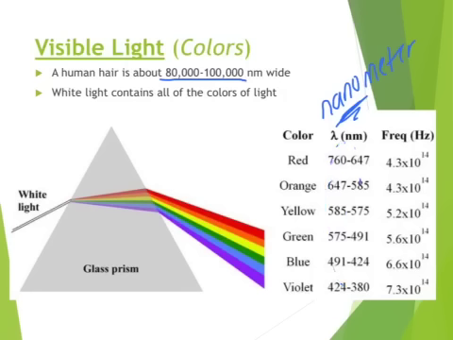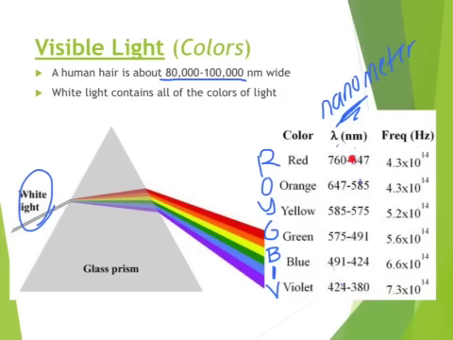Remember that white light actually contains all colors of light, so if you were to shine white light through a prism, you would be able to separate out all of the lights, all the colors. And remember, they go in order of R, O, Y, G, B. Technically, there's indigo in here, and V, Roy G. Biv.